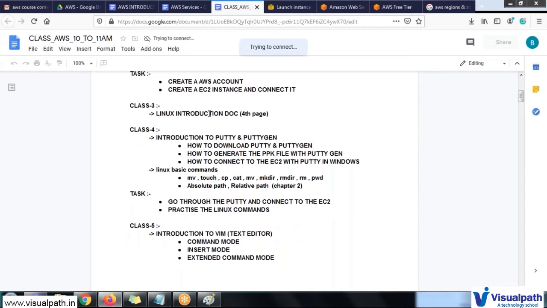This is not related to the coding part. I'm making sure again, this is entirely an application, and I will drive you through the entire application. What services are they providing? How to choose the multiple options in AWS, how can you create your own machines, how can you create your own architecture, and how can you deploy your applications. I will navigate all these things. If you want the pure Terraform coding part or shell scripting part, I think there is another course available at Visualpath.